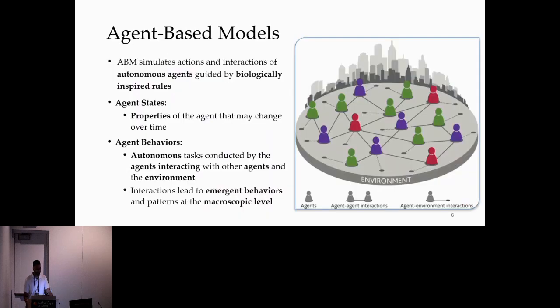Our approach for inferring cell-cell interactions uses agent-based modeling. Agent-based models simulate the actions and interactions of autonomous agents. Agents are typically individuals or entities endowed with specific characteristics, behaviors, and rules. In the context of cell-cell interactions, each agent is a cell. These agents can then interact with each other and the environment around them, leading to emergent behaviors at the macroscopic level. Now, although agent-based models hold great potential, to our knowledge, they haven't been fully utilized for tasks involving single-cell data.